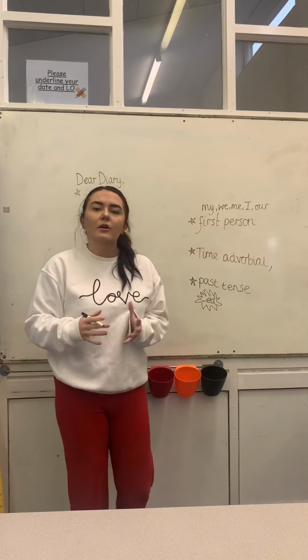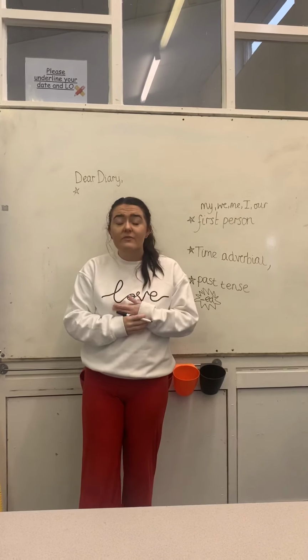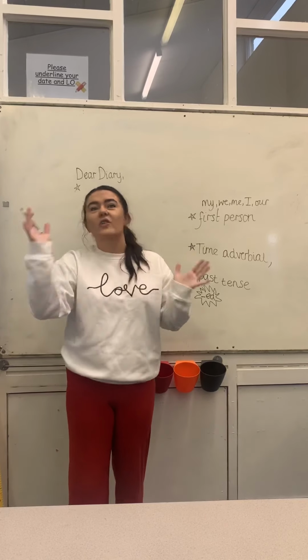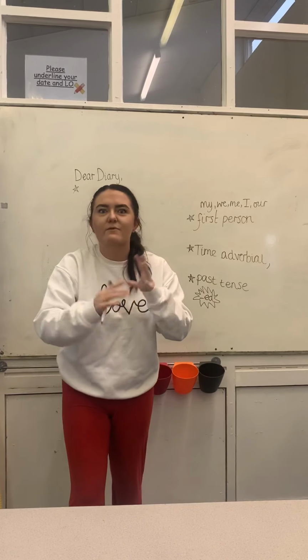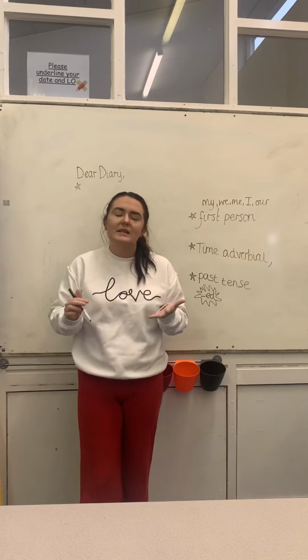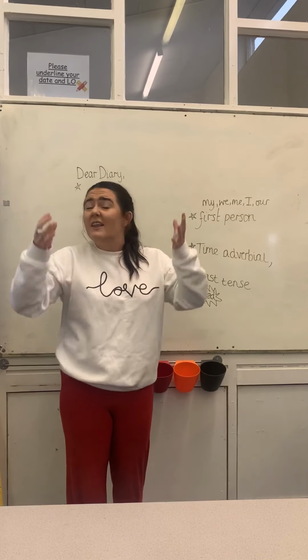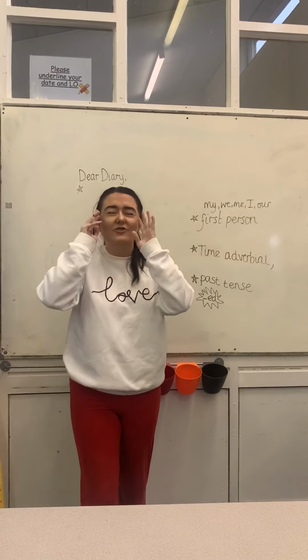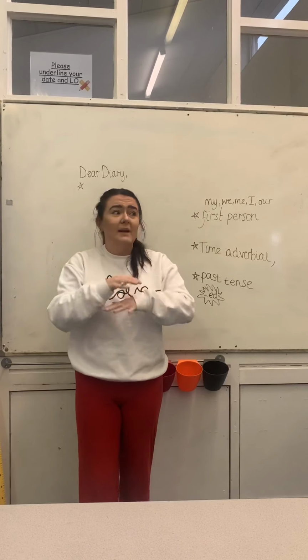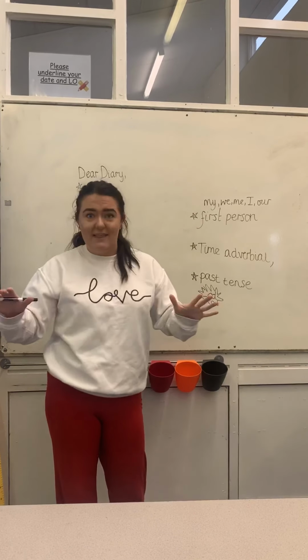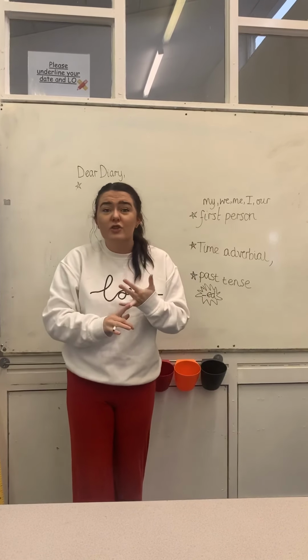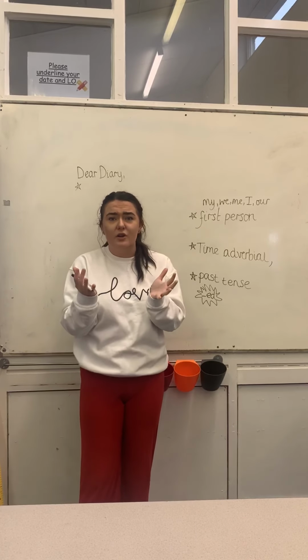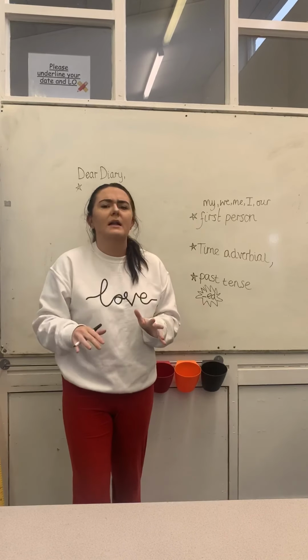Now within your diary entry, we'd really like to see all the usuals, lots of adjectives, be really descriptive. I want to read your diary entries and imagine that I am there. I can shut my eyes and just imagine what your face is doing, how you're feeling, everything. Lots of conjunctions so that our sentences aren't always short, but remember not to use too many.